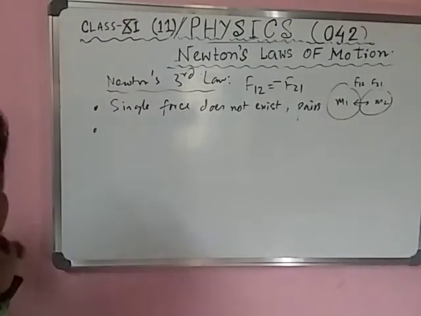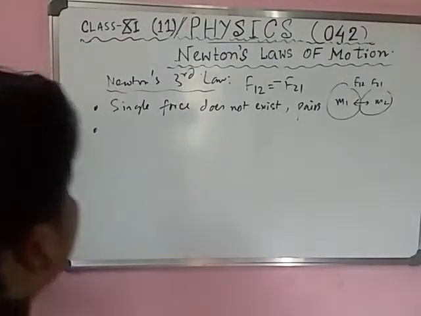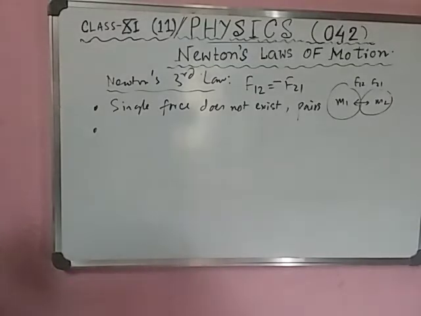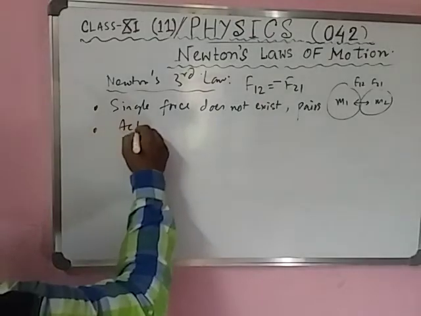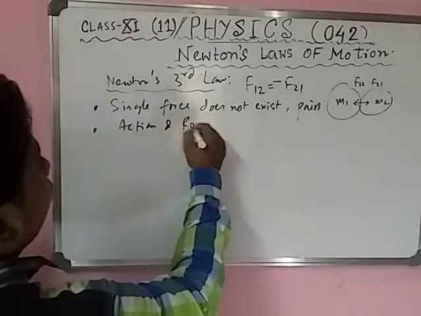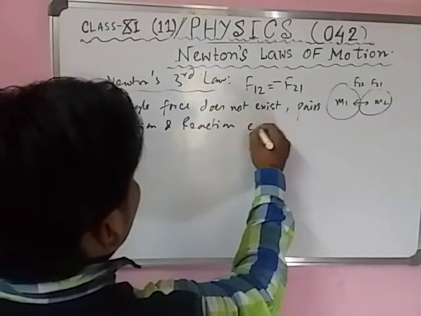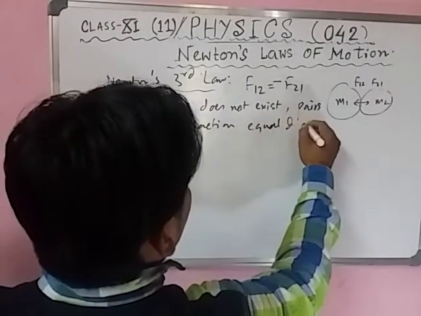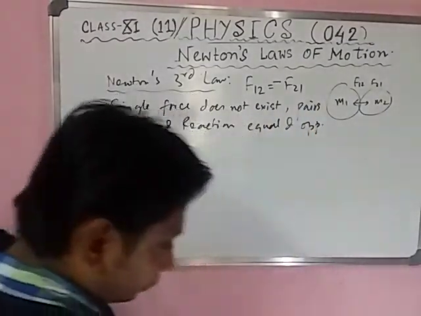Number two, if there is an action, there must be a reaction force. Action and reaction are equal and opposite.